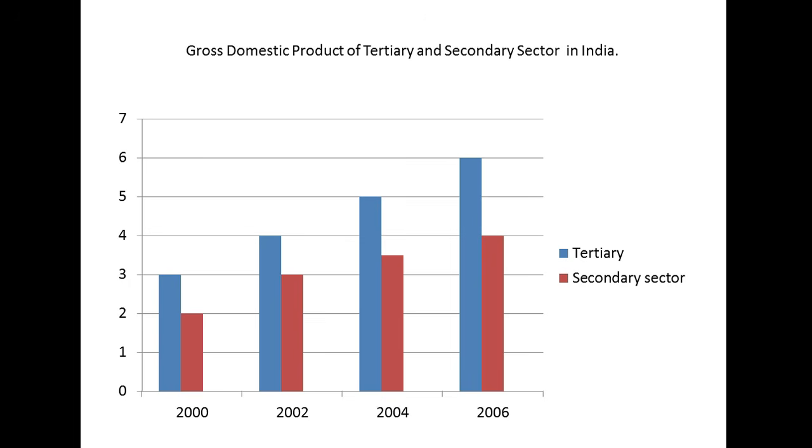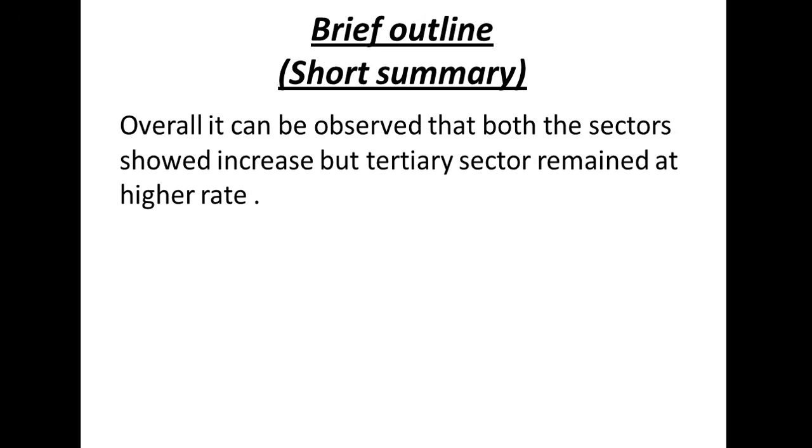So when we look at the graph, you can see that the tertiary sector and the secondary sector both have shown growth throughout these years, but you can see here the tertiary sector has shown a higher growth. We have written the same thing in the summary. So when you give an immediate look to the graph, what comes to your mind? That will be the summary. So here we can see the tertiary sector is growing, the secondary sector is also growing. Then what is the difference? The difference is that the tertiary sector has shown the major growth over the years compared to the other sector.